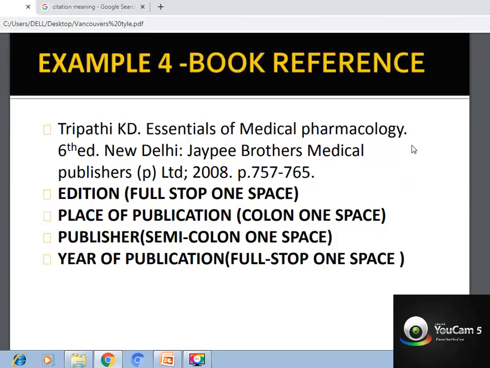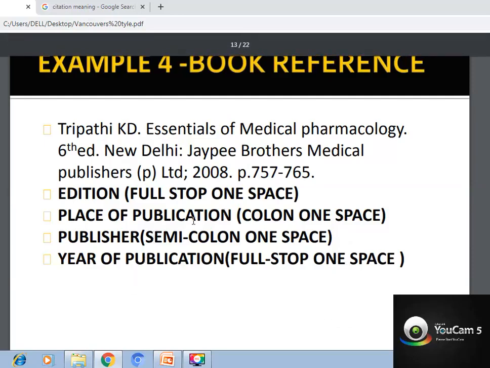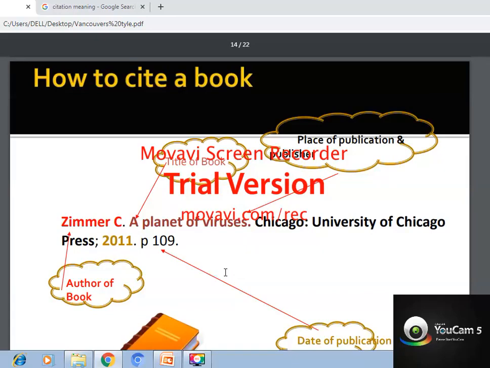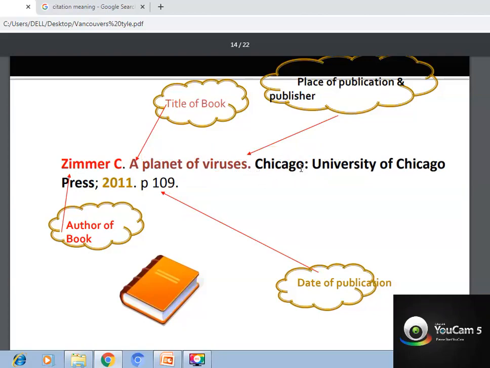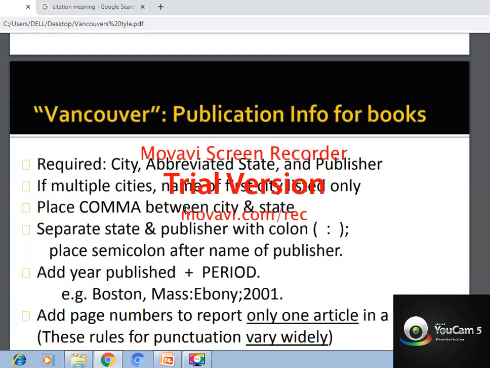After the book name, full stop, edition, full stop, and then publishing place, colon, one space, publisher, semicolon, and year of publication, full stop. Okay, this is how they say inside the book: Zimmer C, A Planet of Virus, Chicago, University of Chicago Press, 2011, you should put P and 109. Clear?